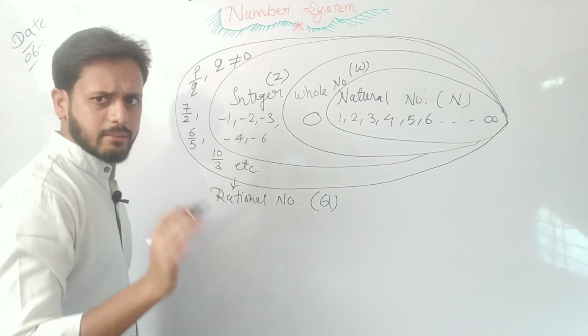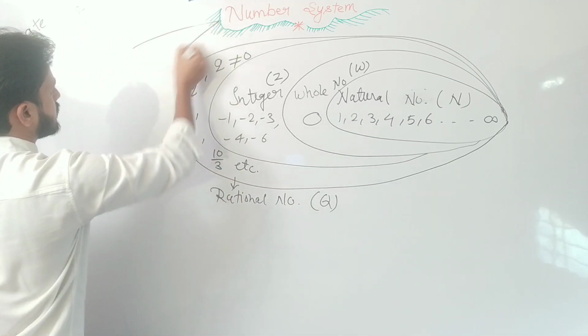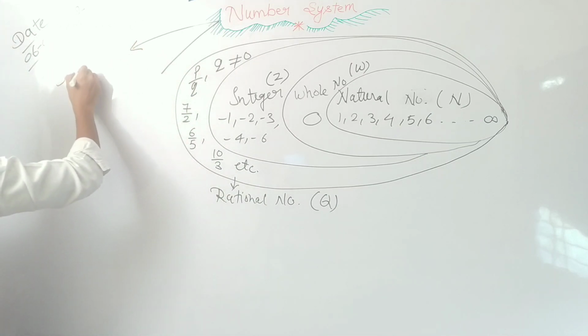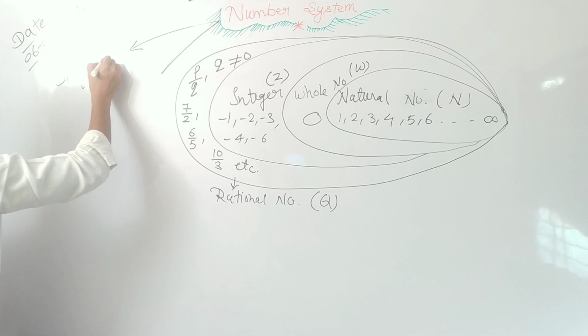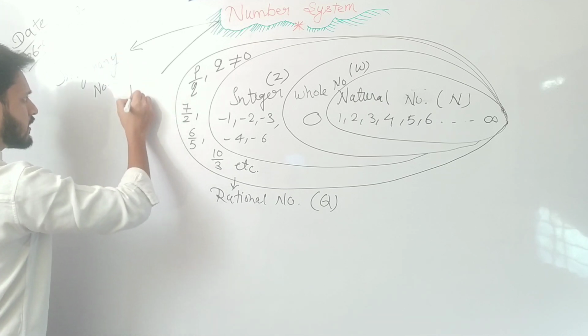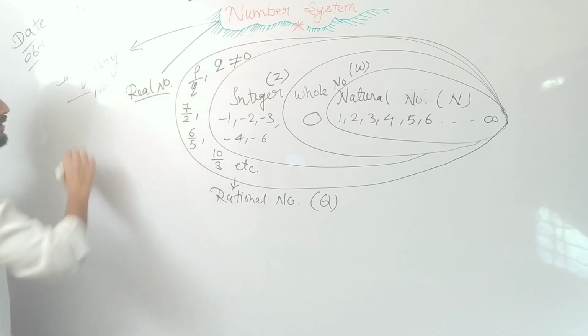The next type of number: in general, numbers are of two types. The first is the imaginary number, and the next is the real number.